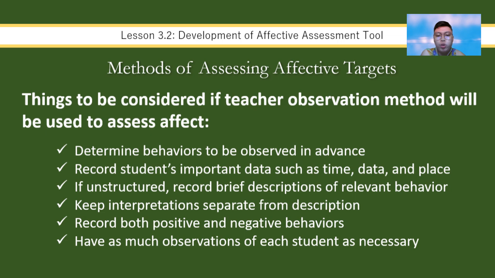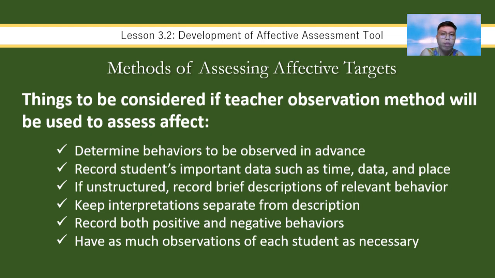Now, remember that we also have some considerations to consider for teacher observation. If you choose observation, remember to record the date and place. Keep your description separate from your interpretation and be sure to record both positive and negative behaviors.